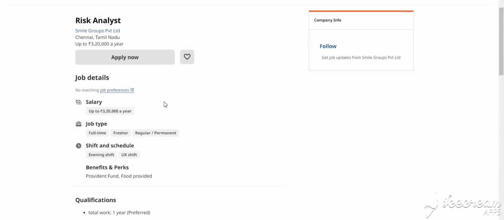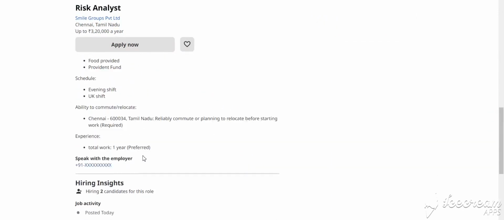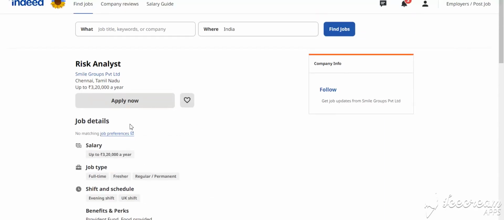Our next job is risk analyst. This is in Chennai, Tamil Nadu, and the salary is 3.2 LPA per year. This is full time for freshers, and this is the job description, you can see here. And how to apply for this job: you simply click Apply Now and fill in the details.